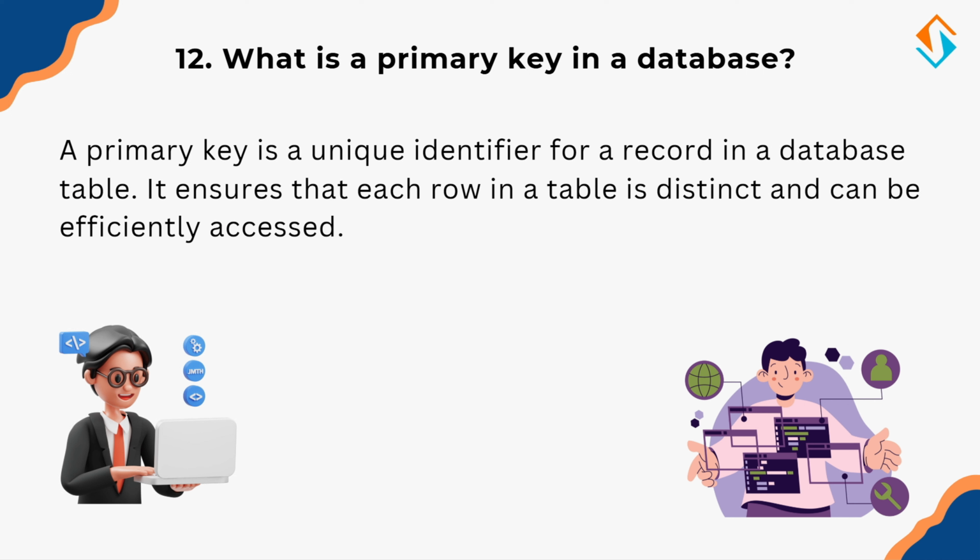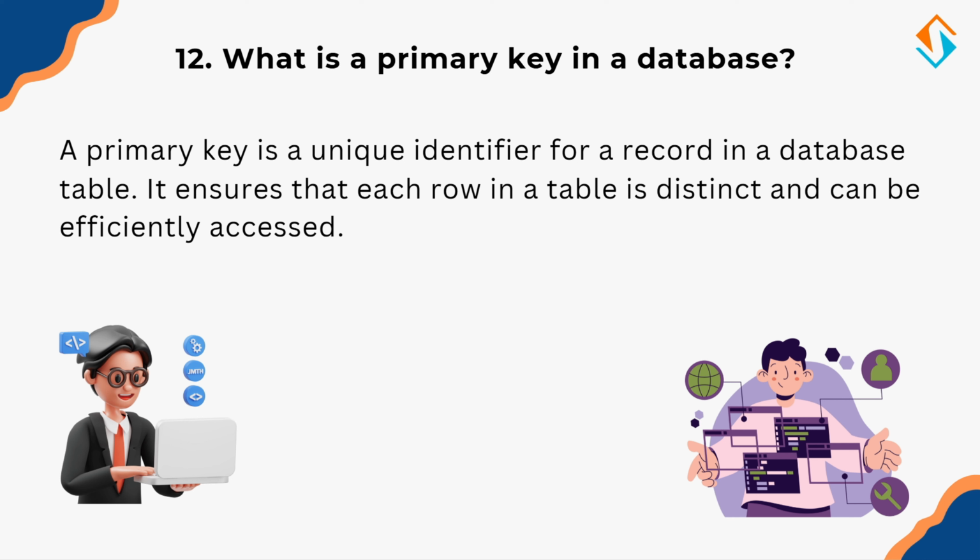Speaking of database structure, let's now talk about primary keys and their importance. A primary key is a unique identifier for each record in a table. It ensures that every row is distinct and can be accessed efficiently. For example, in a student database, the student ID can be a primary key because each student has a unique ID. A primary key helps in maintaining data integrity and speeding up searches.